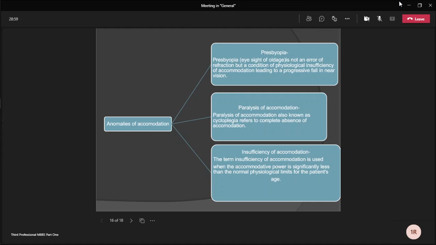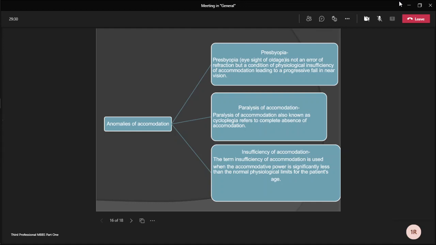It may be due to paralytic internal ophthalmoplegia, resulting from neuritis associated with diphtheria, syphilis, diabetes, alcoholism, cerebral or meningeal diseases. Paralysis of accommodation as a component of complete third nerve paralysis may occur due to intracranial or orbital causes also. Clinical features are blurring of near vision, photophobia, and abnormal reading of near point.